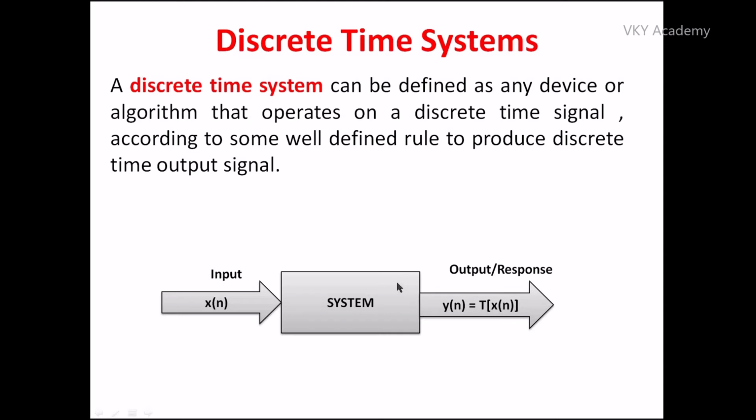So this is my black box, or you can say the system. This is my discrete time signal x of n, where n is my time interval. Now my output y of n is equal to T of x of n. So after the processing on input signal x of n, the output signal which is generated is y of n. So this is called my output, or you can say the response.